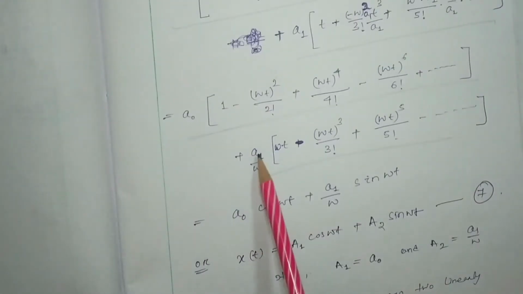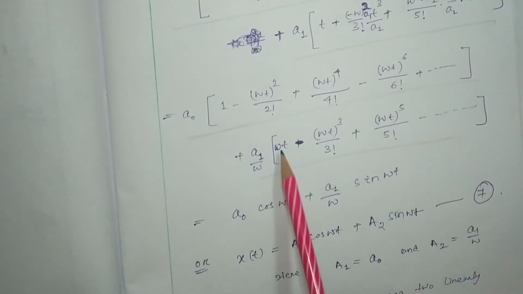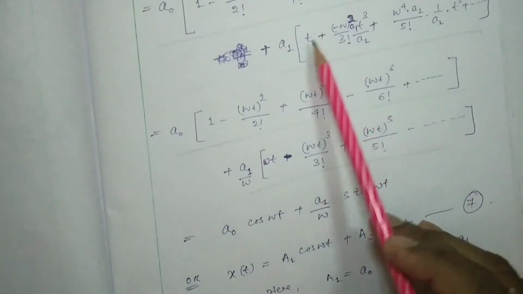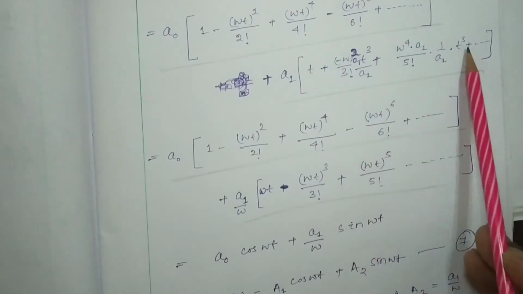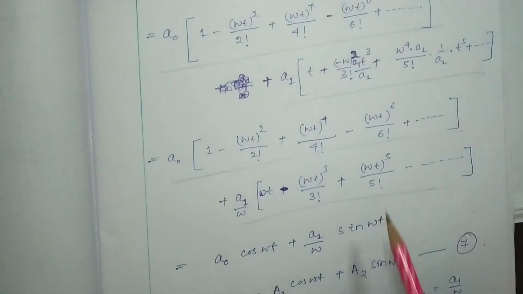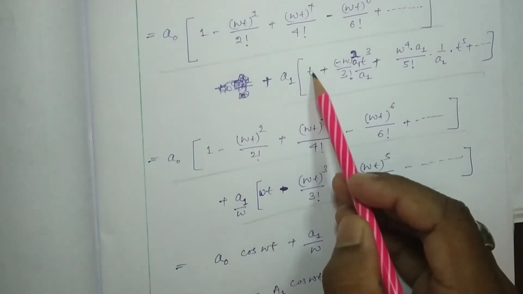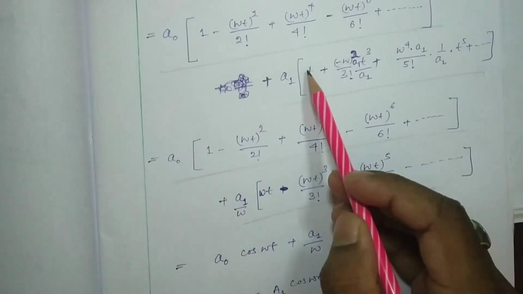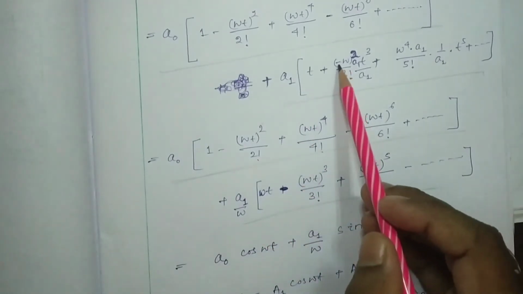So a1 by omega into omega is multiplied with each term of this one. So what I am going to get, that will be omega, here t is there, I will multiply with omega, it will be omega t, here minus is there.